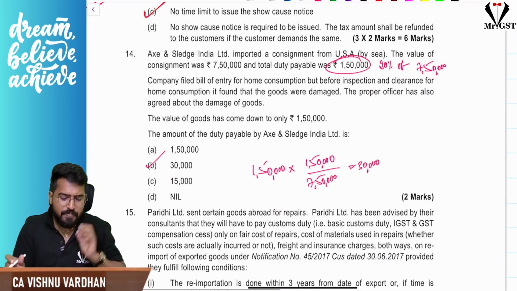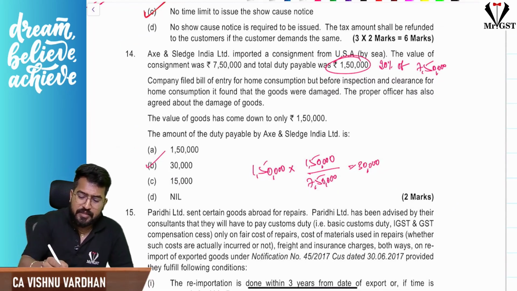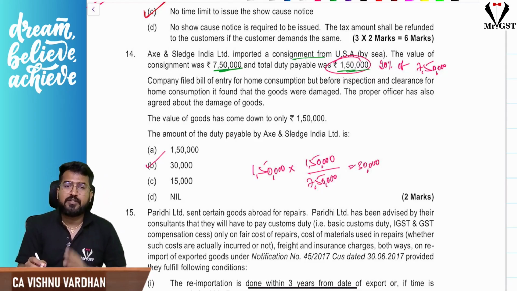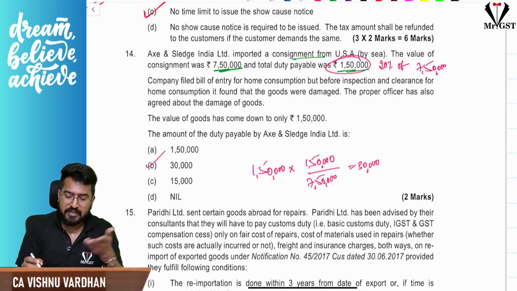Next, one more small easy MCQ. You have imported something from USA and the value is 7,50,000. On the GST, customs duty payable is 1,50,000. That means 20% is the rate. We can understand 20% of 7,50,000 is 1,50,000.